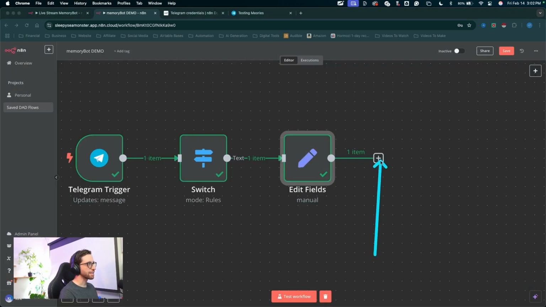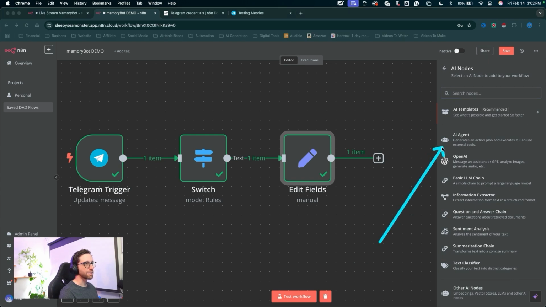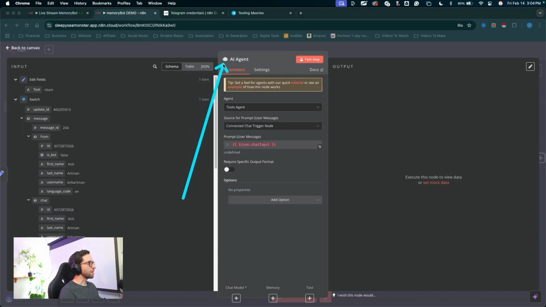Let's click the plus to add the next node. This is going to be an AI agent. So we want to find this advanced AI, click on that, and choose the AI agent. All right, for our AI agent, let's choose the prompt source.